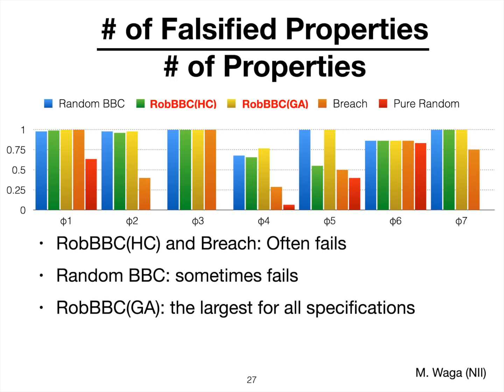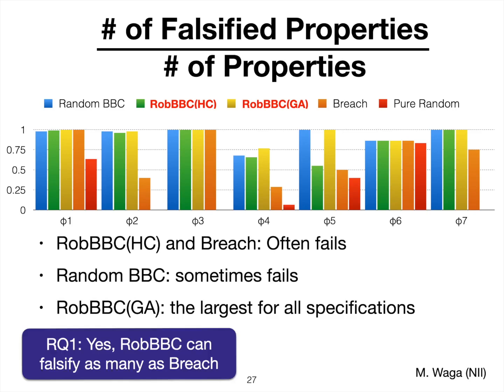Okay, so this shows the number of falsified properties, and this shows that robustness-guided black box checking with hill climbing and Breach often fail to falsify some properties. And random BBC also sometimes fails. It performs very well, but sometimes fails. And the genetic algorithm one falsifies the largest number of specifications, for all the specifications. So yeah, it looks like the genetic algorithm based one is very good.